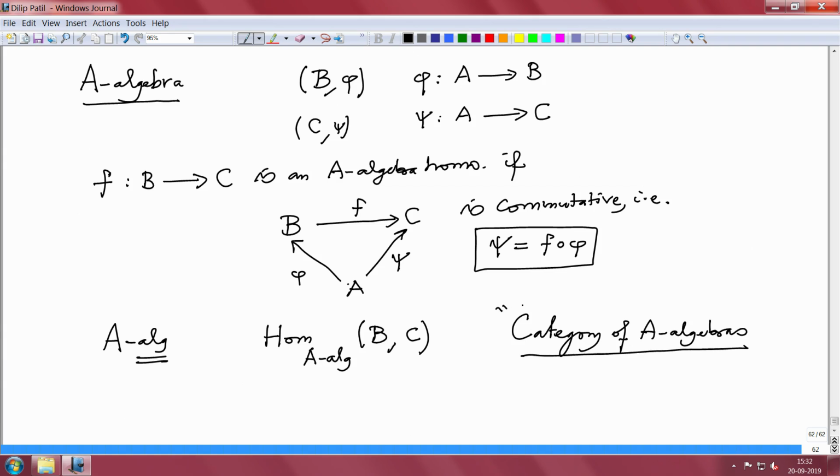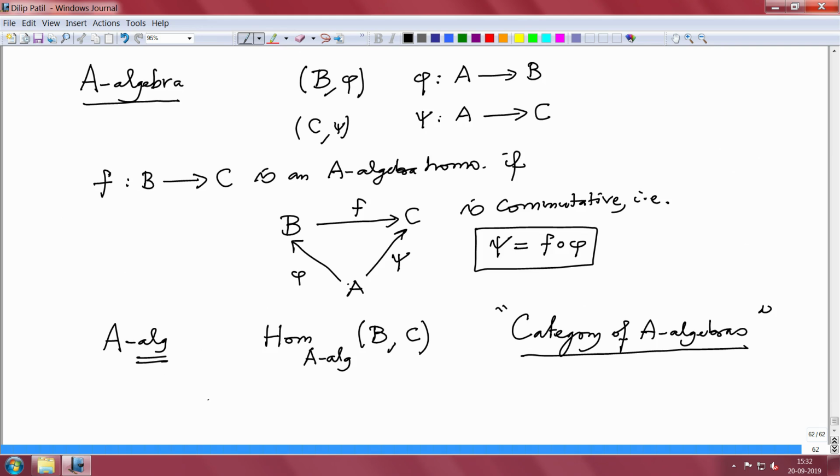This again I will come back to. Right now, just this collection, and what is the obvious thing that we will need is composition of two algebra homomorphisms. The identity map is an algebra homomorphism, and so on. Okay, and we will keep adding more.